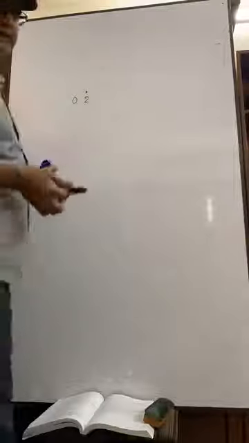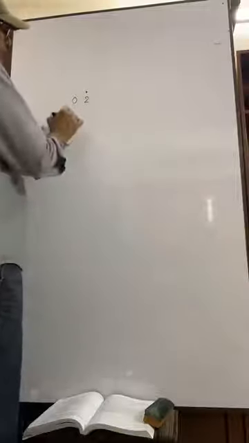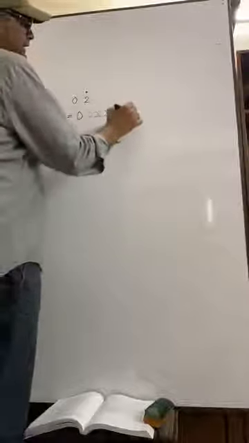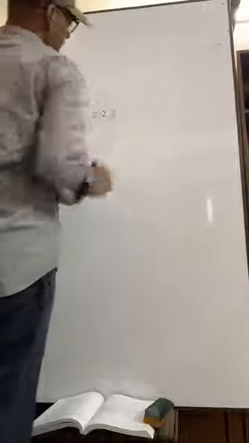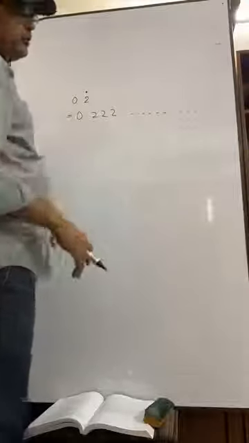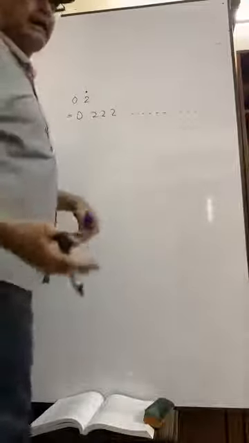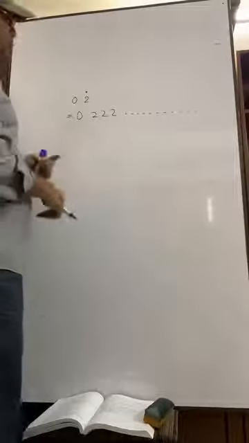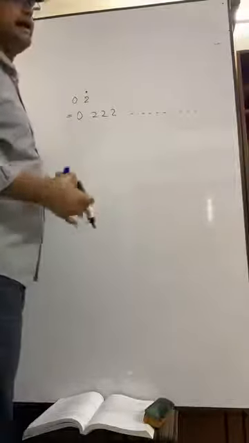What is meant by this? It means 0.222 in this way. That is, 2 will be recurred, 2 will occur again and again. It is called recurring.